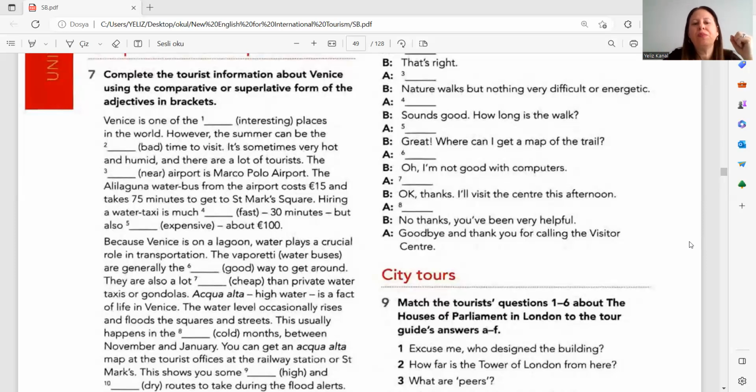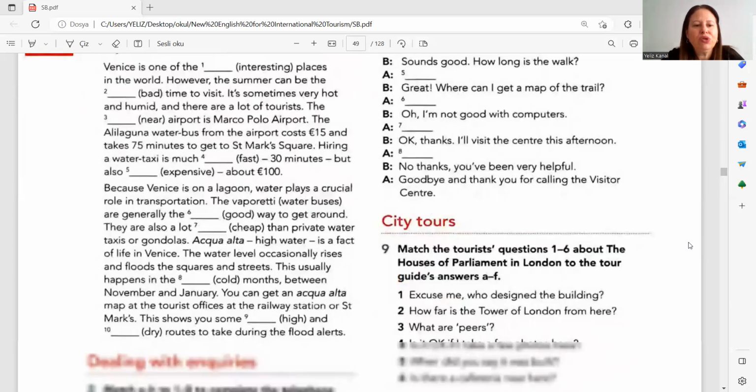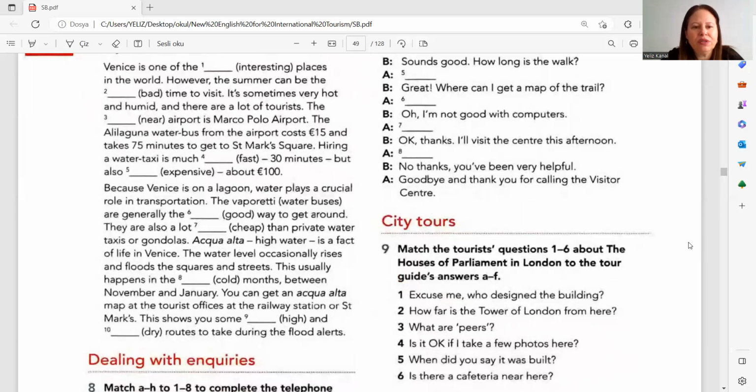Hiring a water taxi is much faster, 30 minutes, but also ne olacak? More expensive, about 100 euros. Much expensive, yes. Hiring a water taxi is much faster, 30 minutes, but also more expensive. Because Venice is on a lagoon, water plays a crucial role in transportation. The vaporetti, which means water buses, are generally the blah blah way to get around. Ne olacak? Generally the best way to get around.